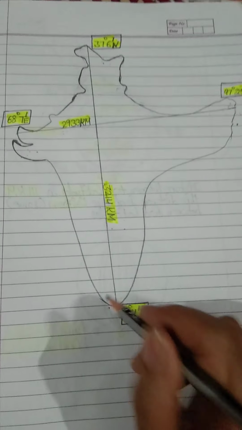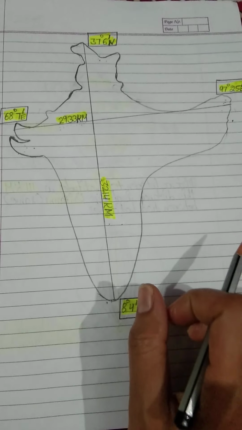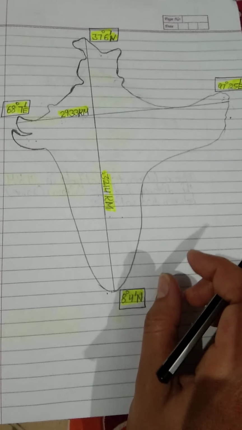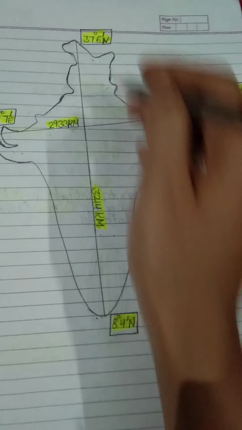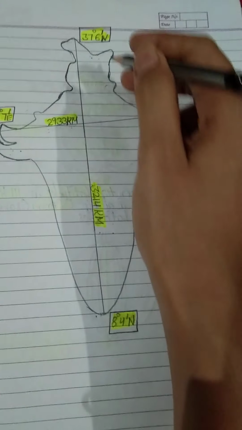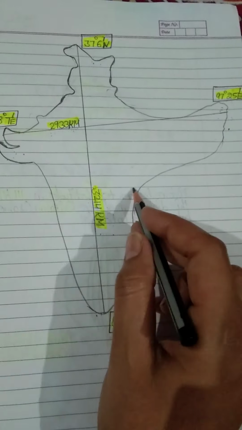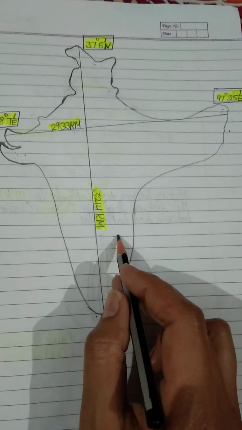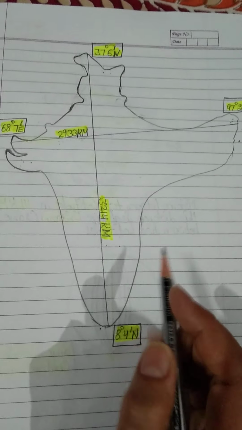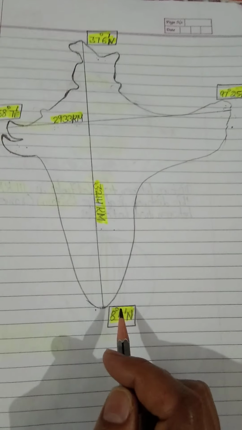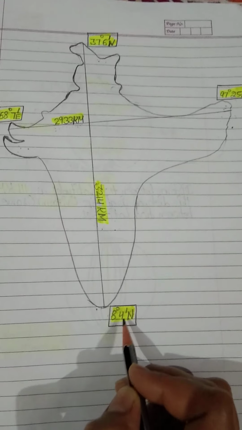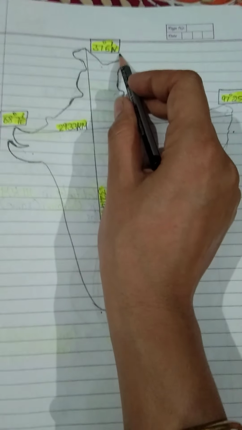Now I am taking the latitudinal and longitudinal extent. Students, recently I told you that all these long running lines are longitudes, and all these lines east to west are our latitudes. So the latitudinal extent of our India is 8 degree 4 minute north to 37 degree 6 minute north.